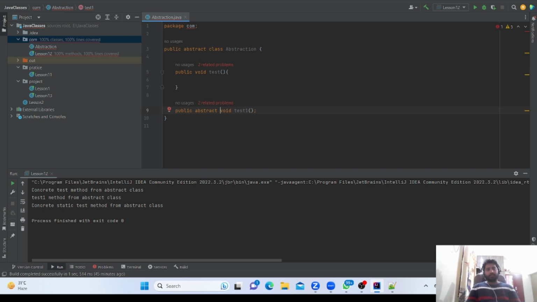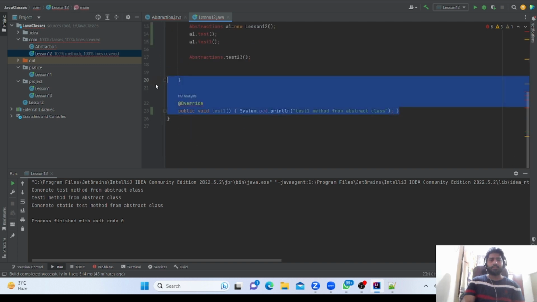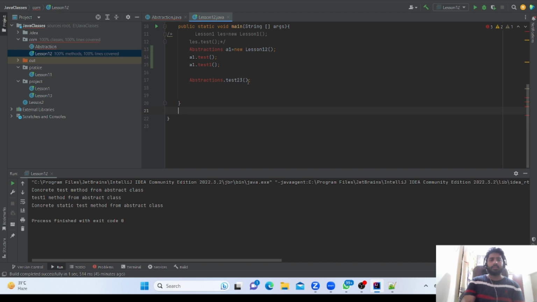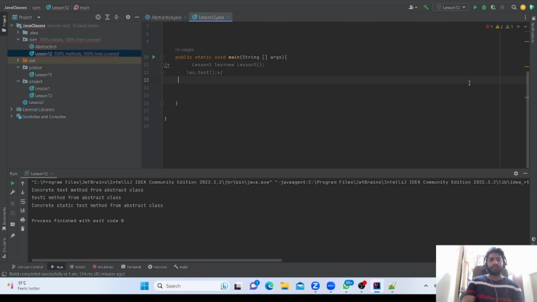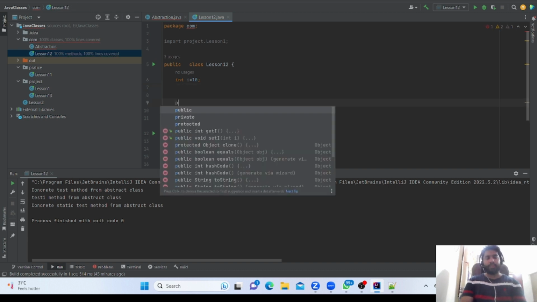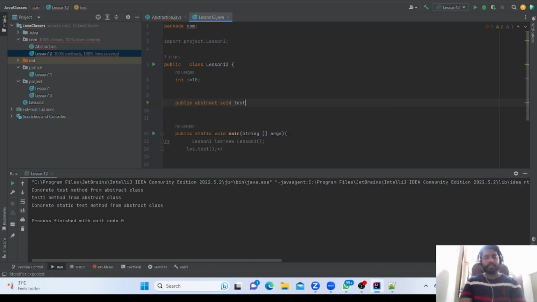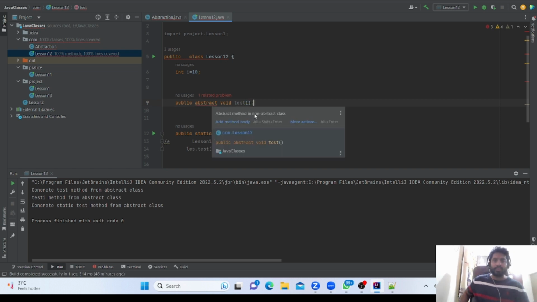Now what is the difference between a concrete class and an abstract class? In an abstract class we can write an unimplemented method, but in a concrete class, if I write public abstract void test, the compiler says abstract method in non-abstract class.